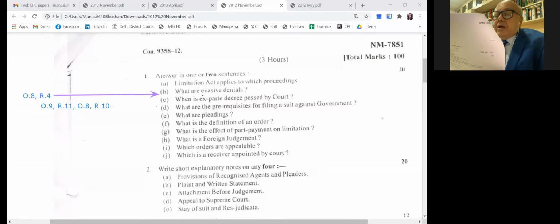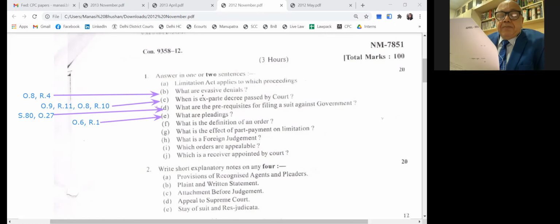What are the prerequisites for filing a suit against government? That is dealt under Section 80 and Order 27. Issuance of notice, 2 months notice. Then what are pleadings? Order 6, Rule 1. The plaint and written statement. What is the effect of part performance on limitation? That is under Section 19. A fresh period of limitation is computed when